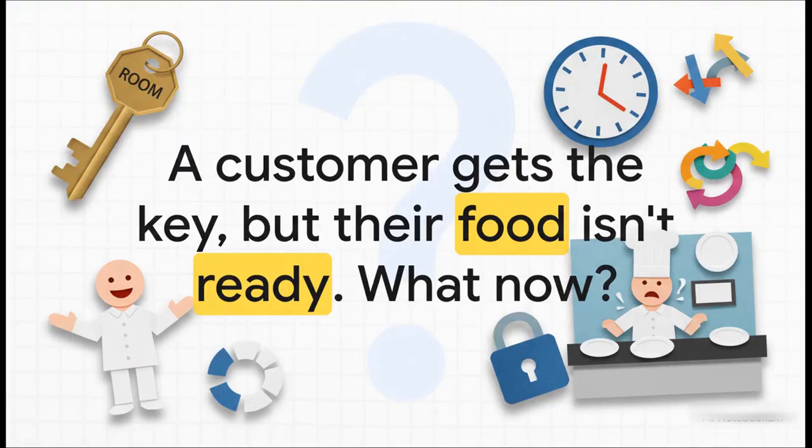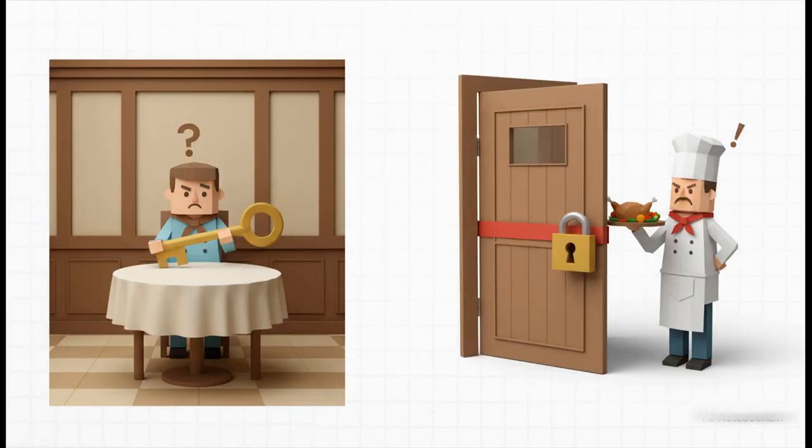A customer gets the key, they go into the private room, they're all ready to eat, but their food isn't ready. The kitchen hasn't made it yet, so what are they supposed to do? They can't just sit in there holding on to the key, making everyone else wait forever. If they did that, the chef, our other thread, could never get into the room to deliver the food.